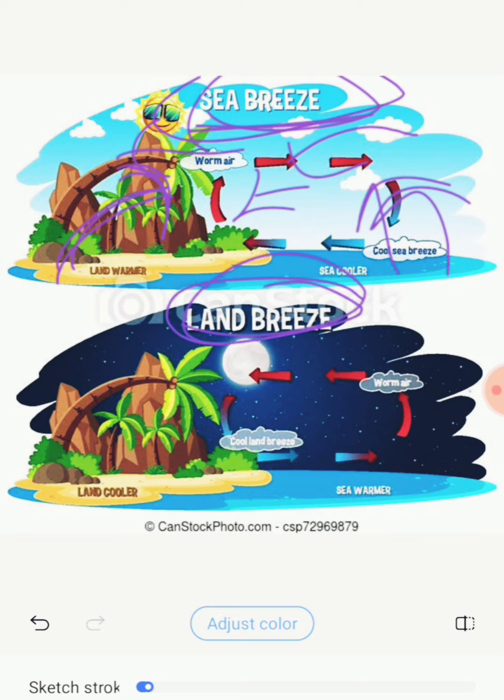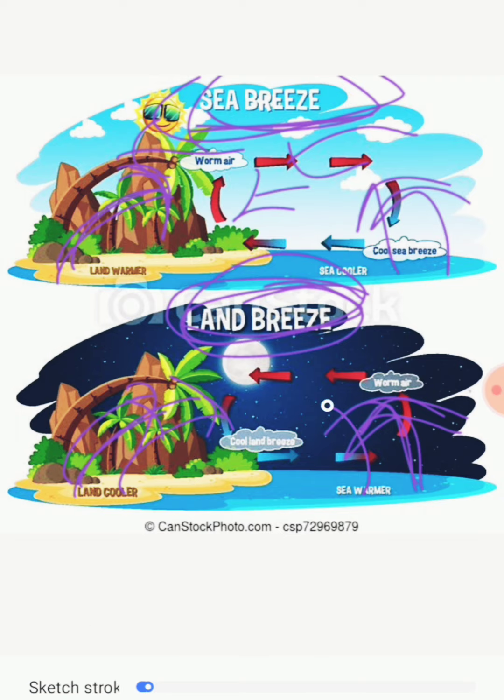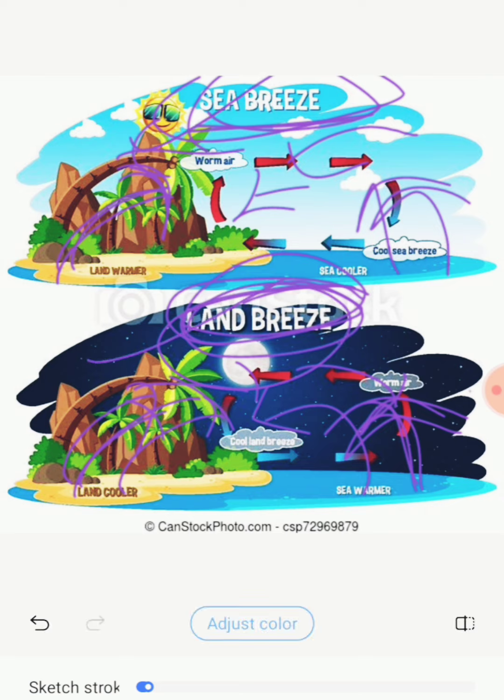Now land breeze happens during the night. During the night land is colder and sea is warmer, so warm air rises from the sea and cold air comes from the land, and it occurs as a land breeze. Over the land there is high pressure, and over the sea low pressure, so winds blow from land to sea. So it is known as land breeze. Sea breeze during the daytime and land breeze during the night time, and both are examples of seasonal winds, that is periodic winds.